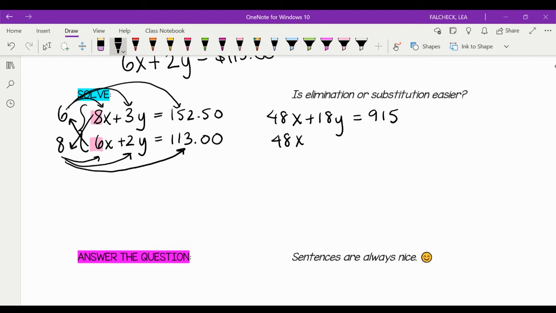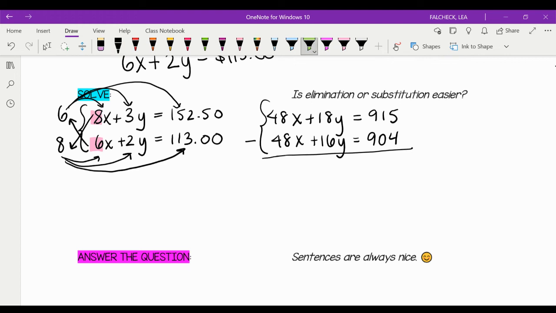And then 8 times 2 is going to give me 16. And then 8 times 113 is going to give me 904. And I still have my little bracket out front. So what I'm going to do is subtract the second equation from the first equation.